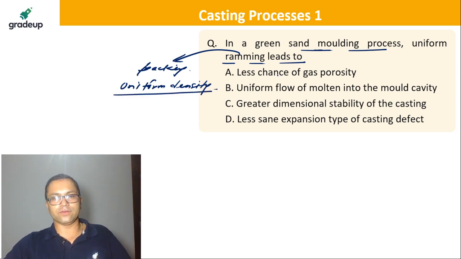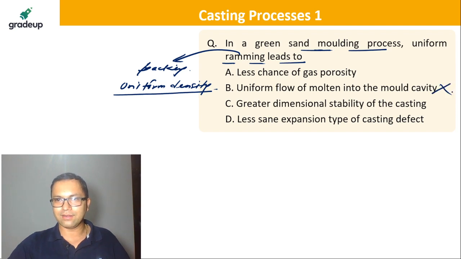So what should it give you? Less chance of gas porosity? No. Uniform ramming will not give you less chance of gas porosity. Porosity depends on the grain size, so let's forget about that. What about uniform flow of molten metal into the mold cavity? This is also not related. How is density related to uniform flow of molten metal? This is also not correct.